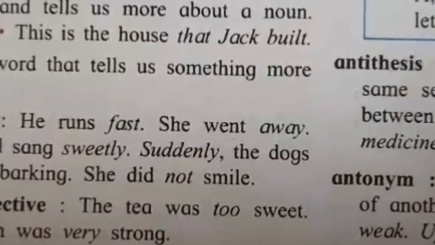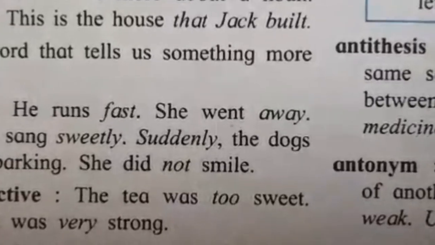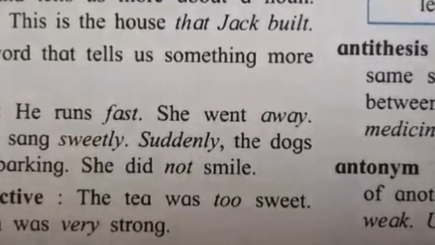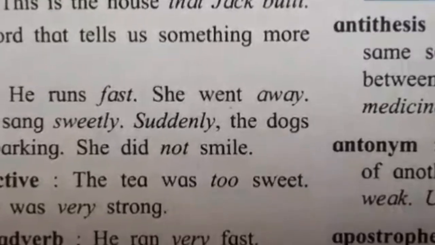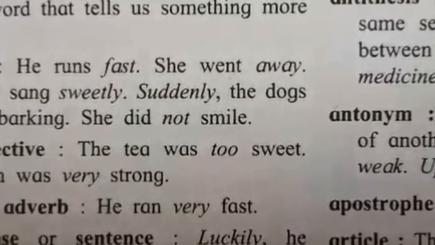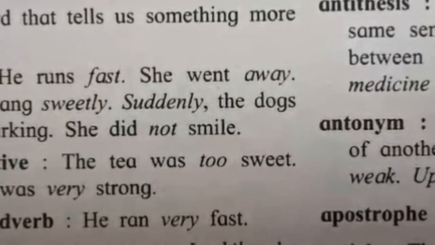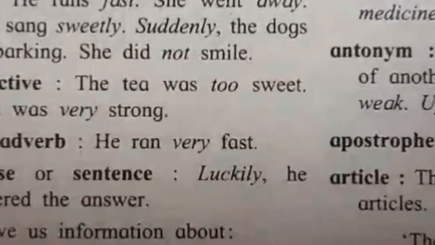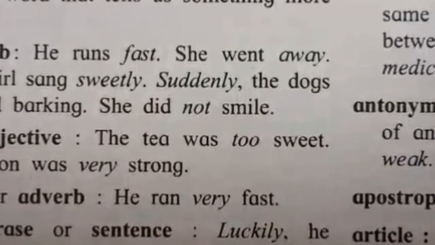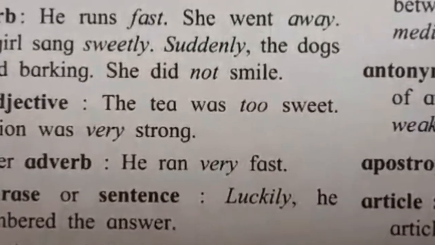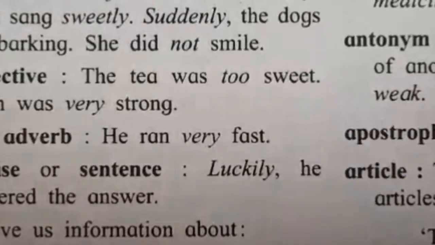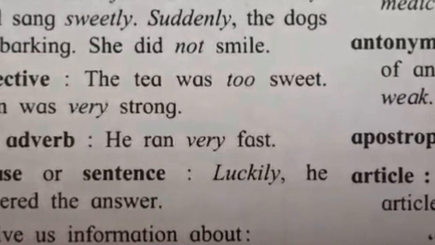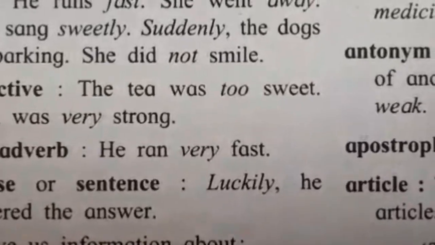Okay, then we are going to look at adjective clause. An adjective clause is a clause that functions as an adjective and tells us more about a noun. For example, this is the house that Jack built. An adverb is a word that tells us something more about a verb. For example, he runs fast. She went away. The girl sang sweetly.